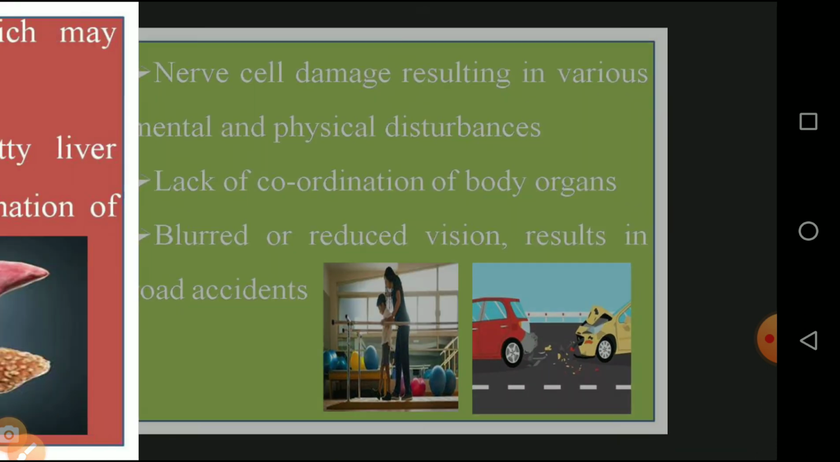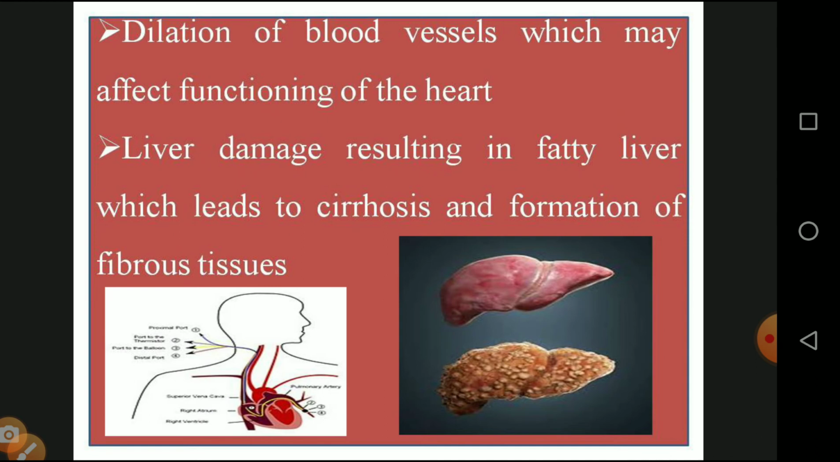And the dilation of blood vessels may affect the functioning of the heart. With the dilution of blood, the hemoglobin content is reduced, and finally the heart function is reduced. And liver damage results in fatty liver, which leads to cirrhosis and the formation of fibrous tissue. The diagram is given.